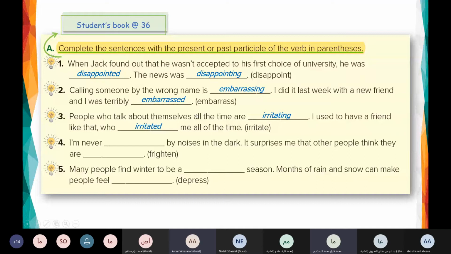Here we describe people who talk about themselves all the time: they are irritating. Here, who irritated me, made me irritated all the time. Good. Number 4.